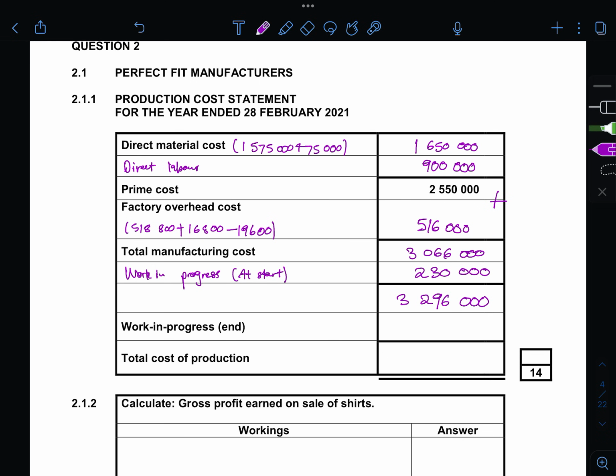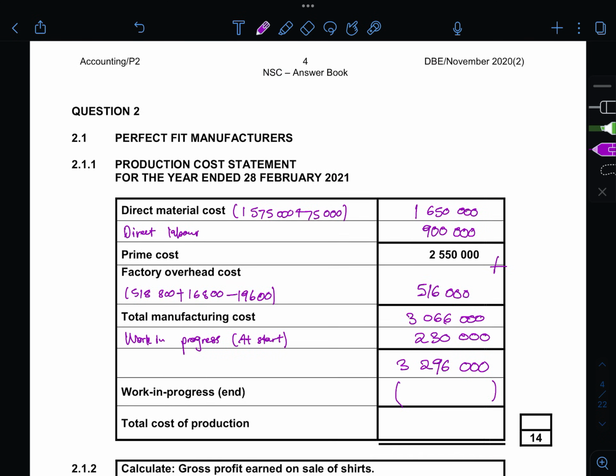And then now your work in progress at the end is going to be a negative amount, because that's the work you are still doing and it's not supposed to be part of your total cost of production. That is why we are subtracting your work in progress. You are still working. It is still not part of your total cost of production, right? Because the production is not done yet. That is why you have your work in progress.